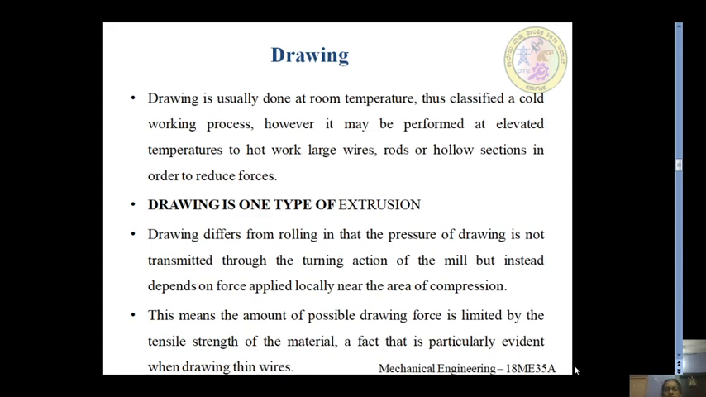There is a difference between drawing and rolling, because in the rolling process we are going to have successive rolls. Two rollers will be there, or sometimes more than two rollers, to reduce the diameter, whereas here the extruding process is going to happen. Here the amount of possible drawing force is limited by the tensile strength of the material, particularly when drawing thin wires.